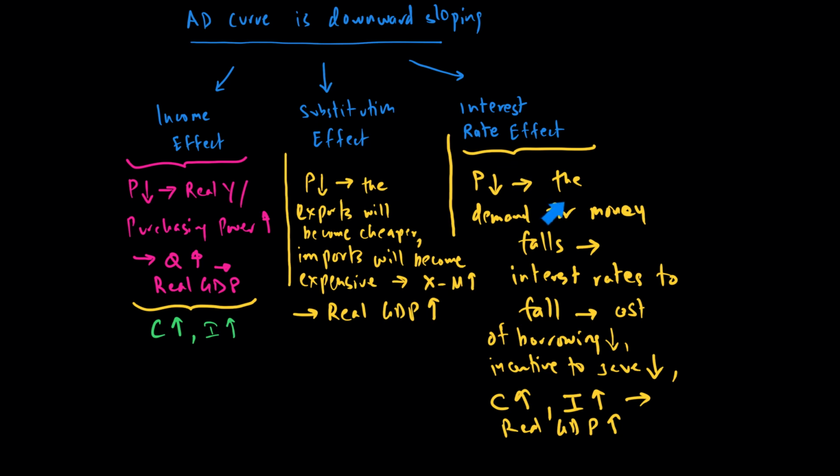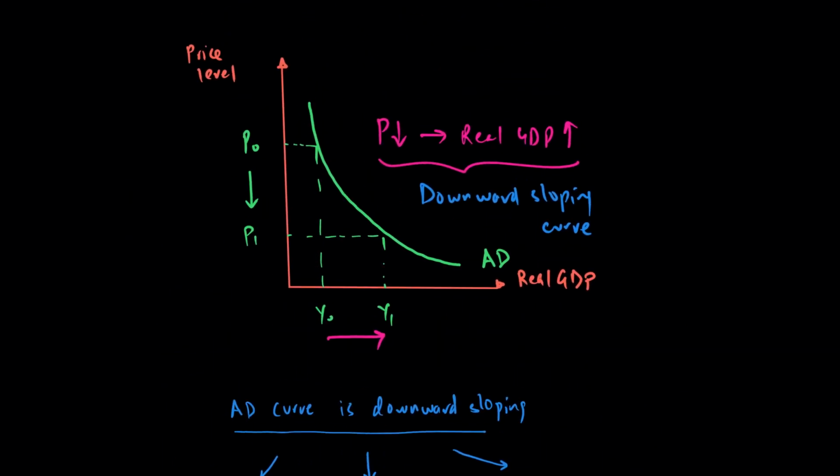And similarly, in our interest rate effect, the price level has gone down, causing interest rate to fall. So the key thing to understand is that when the price level goes down, the income, substitution and interest rate effects happen, which causes the component C, I, or X minus M to change, and therefore GDP to rise in the economy. So that's why the AD curve is downward sloping.